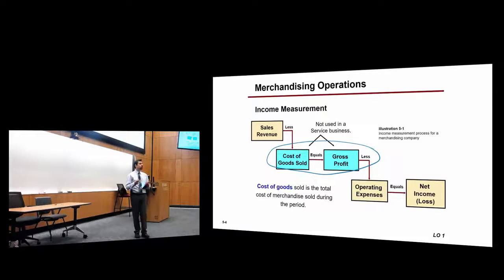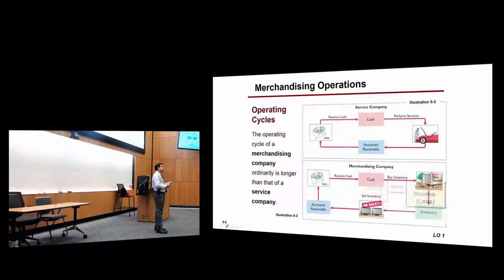They want to know how much it costs them to make those revenues, and that will give them the gross profit. After that, they subtract operating expenses from gross profit to get to net income. Okay? Let's start doing that.